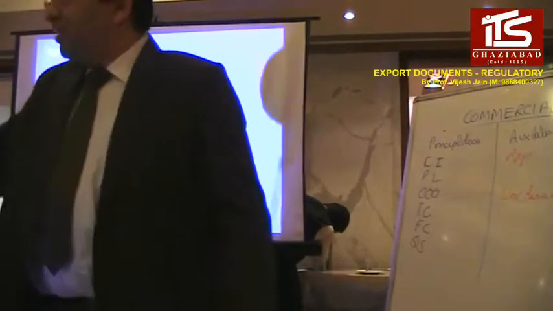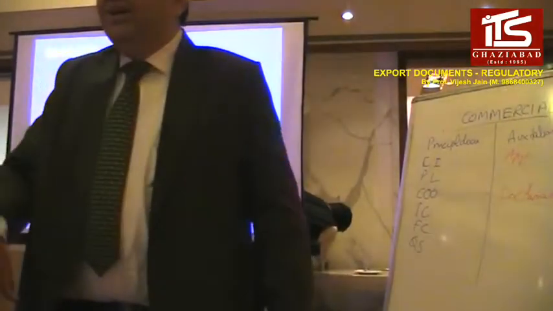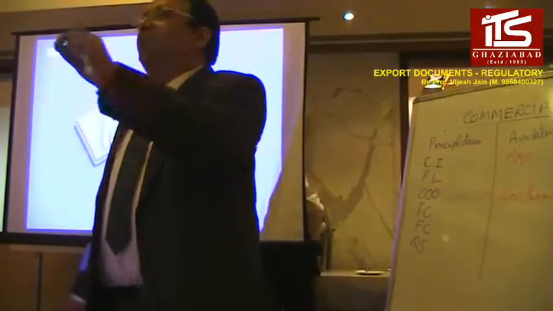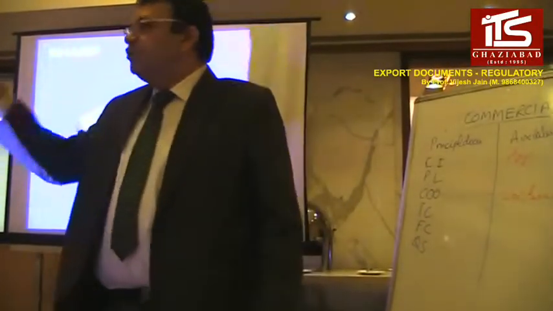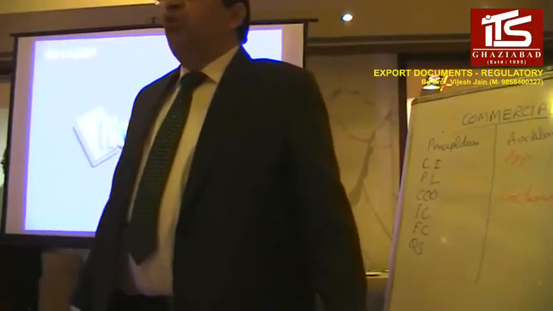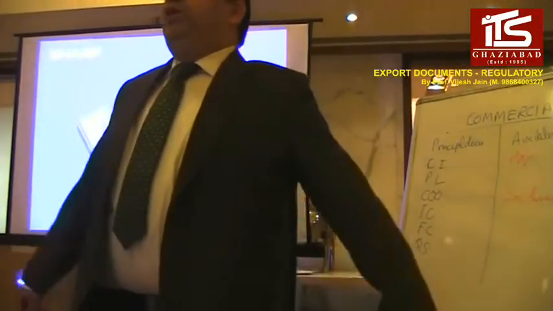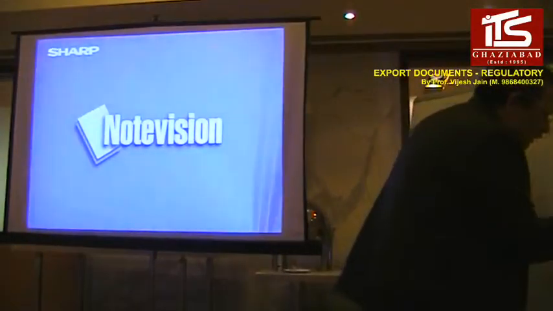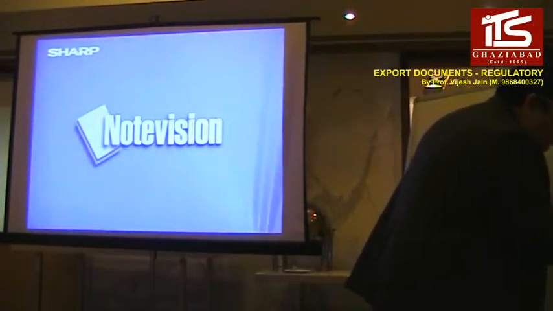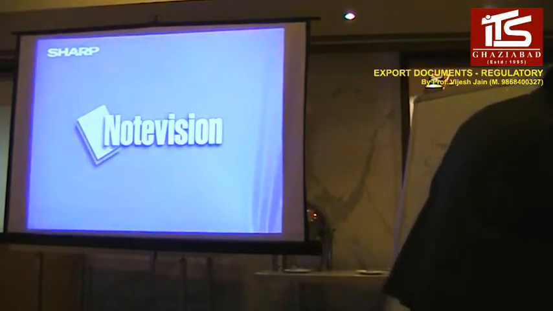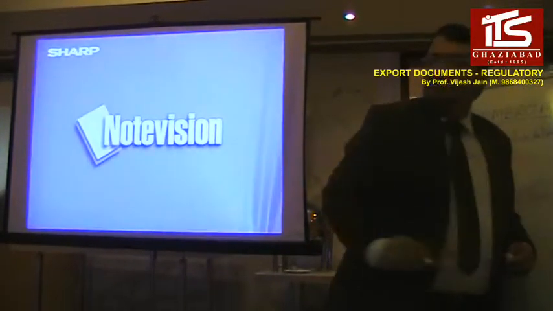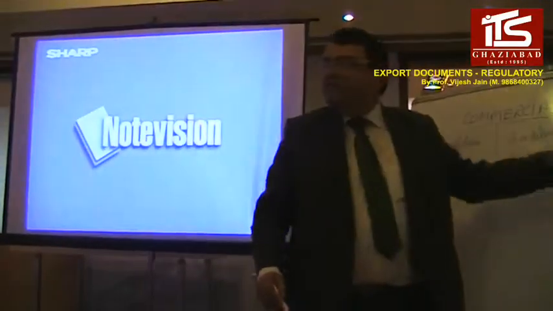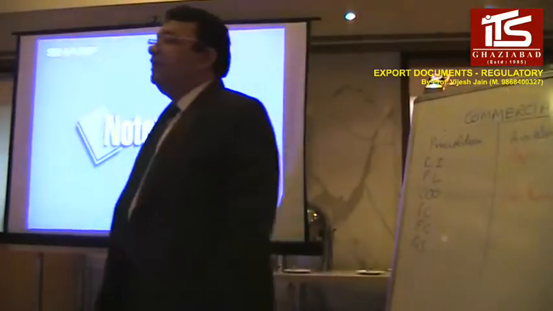Why is there a new document to declare that I am exporting something? So basically, a shipping bill, whether online or offline, is required for export declaration, right? Which means the shipping bill is also a regulatory document. And the exchange control copy of that is the GR form. GR form is guarantee remittance.